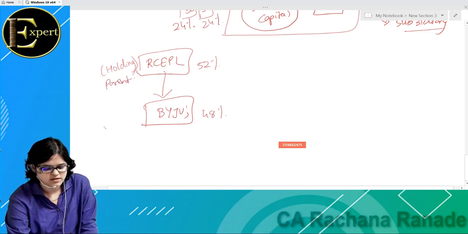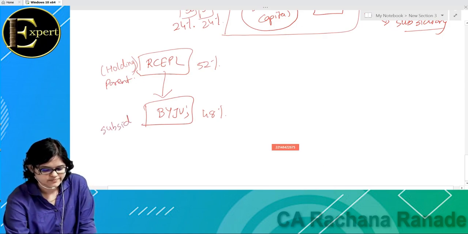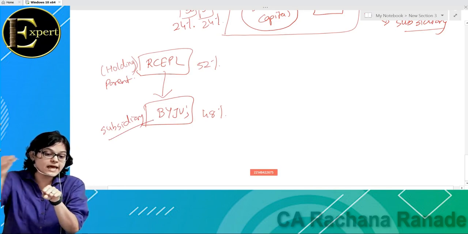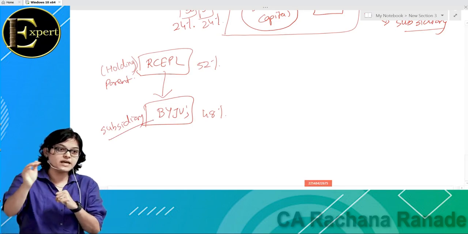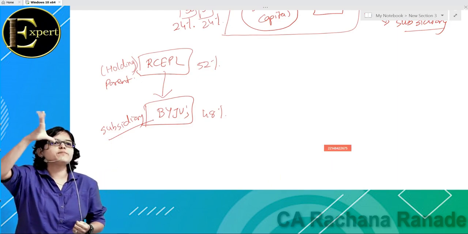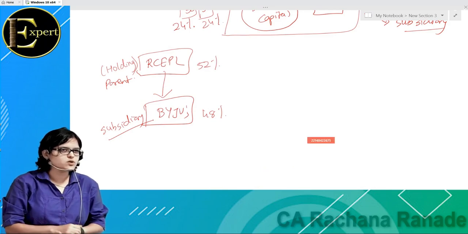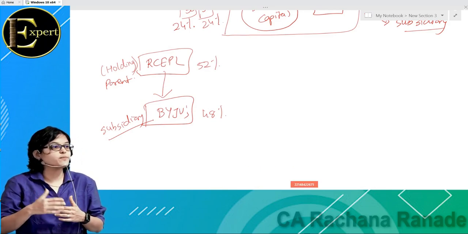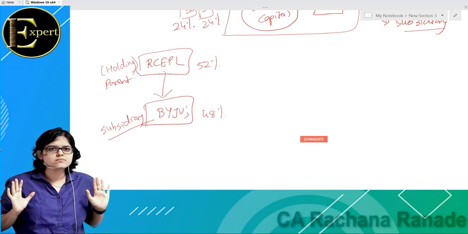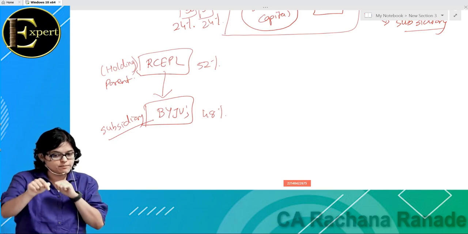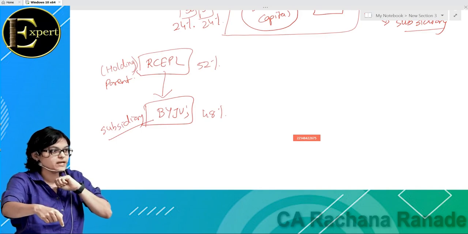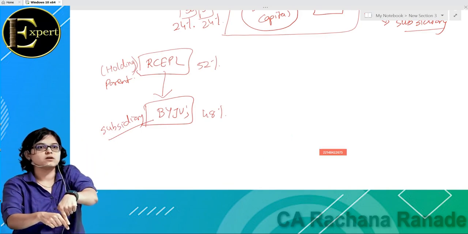Okay, a company in which, what am I saying? A company in which the parent company holds more than 50% ownership. Instead of ownership, we use the word more than 50% of equity capital. Equity capital is same as ownership. Okay, then that company, jisme more than 50%, that company is called as subsidiary company, and a company which holds more than 50% is known as holding company or the parent company. Now is it clear? Yes.